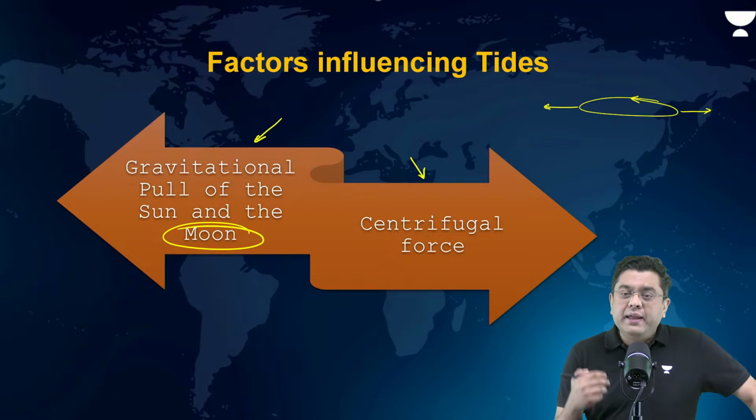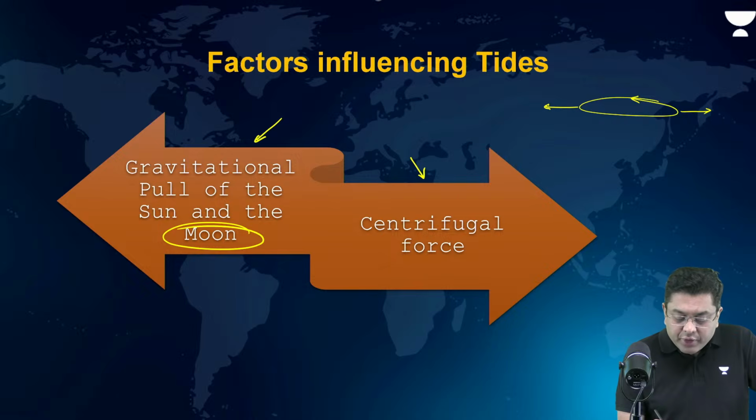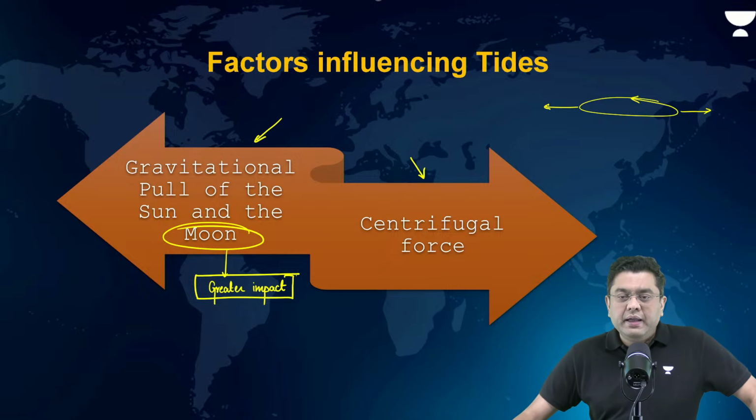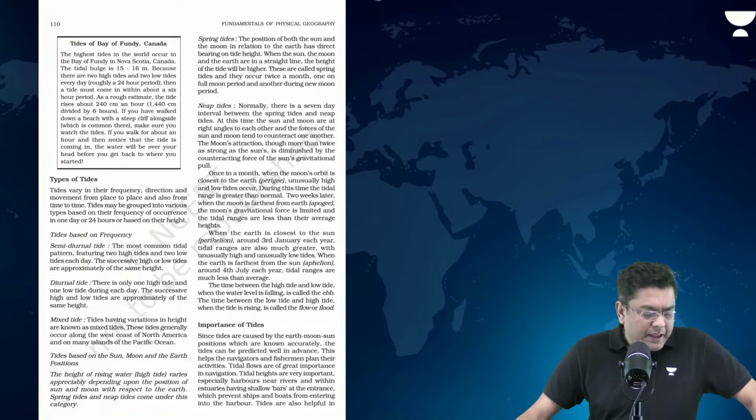So that is why the moon's gravitational force will have a greater impact, because of its proximity to planet Earth.